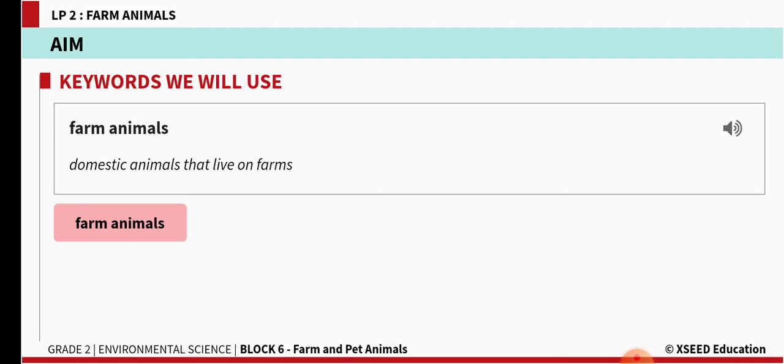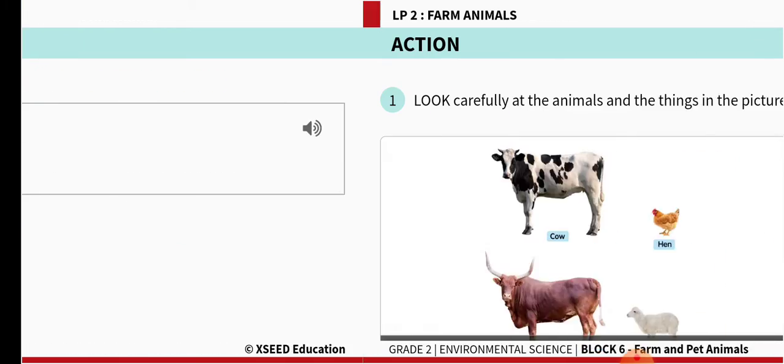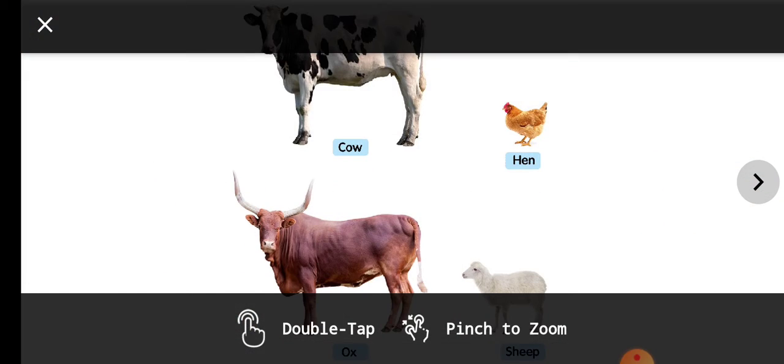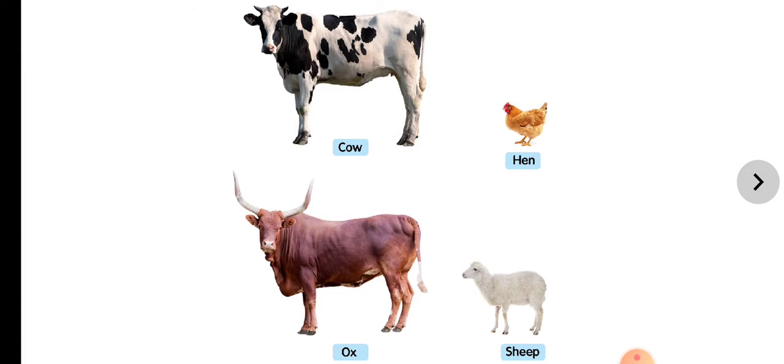So domestic animals means the animals which are helpful to us and which will not harm us, so they can live with us. So let us get ready for the activity. You see here, children, here are some pictures. Take out your EVS notebook, write today's date, and just you tell me, you might have seen these animals near your surroundings or in any place.